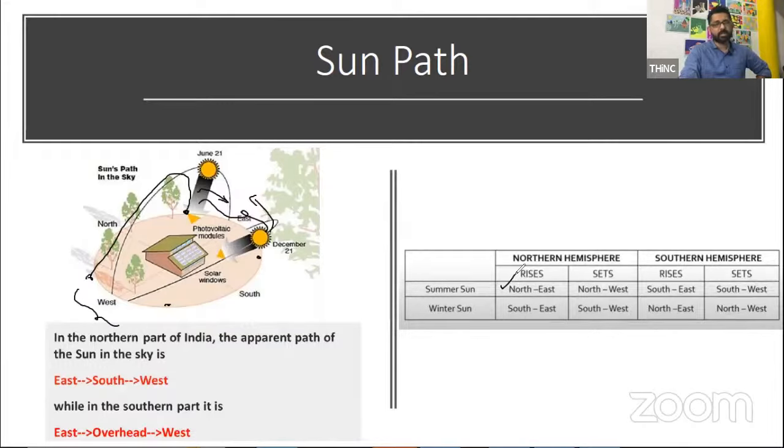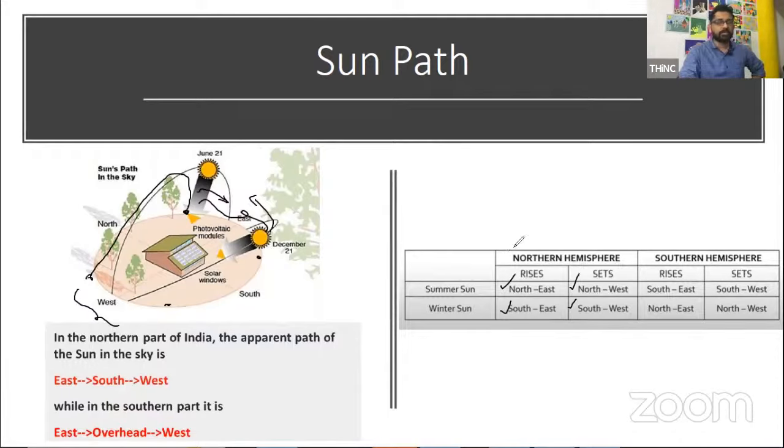So it rises in the northeastern point and it sets in the northwestern point. And in the winter sun, that is towards the month of December and all, the sun rises from the southeast and sets in the southwest. It's not exactly that the sun rises, we are going around it. So the sun rising thing is basically to give you a brief idea.